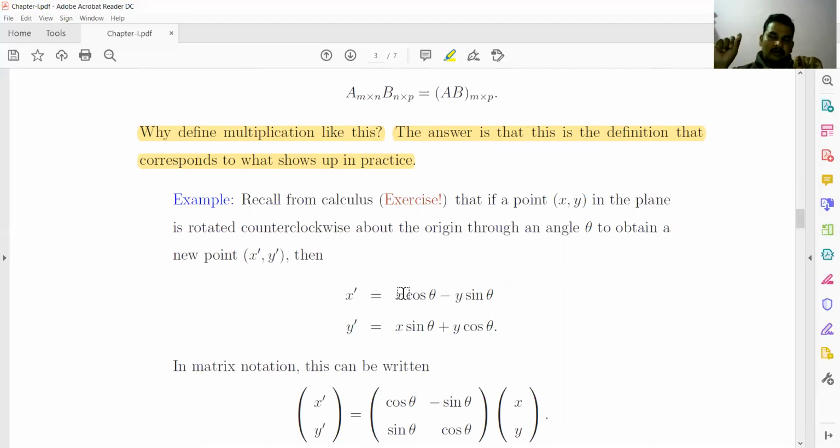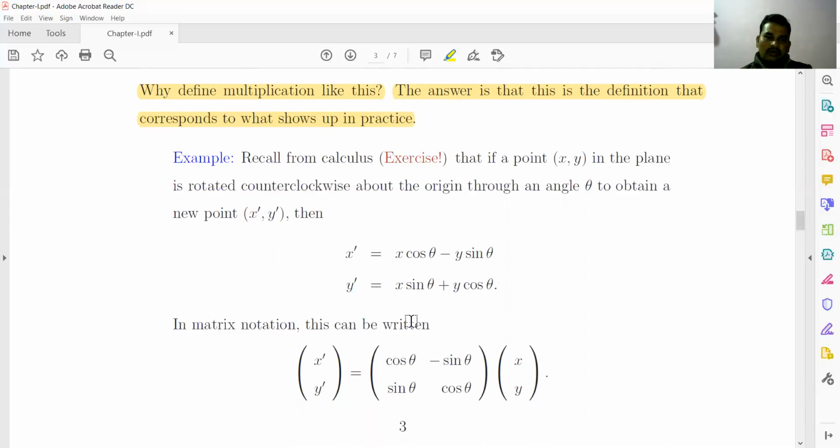If this point is rotated through some further angle phi, we have another displacement, and the new point can be obtained using this. x dash is equal to x cos theta minus y sin theta, and y dash is equal to x sin theta plus y cos theta. In the matrix notation, this can be written in this form.